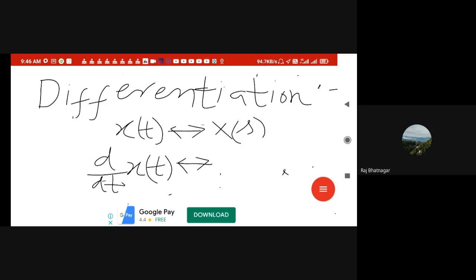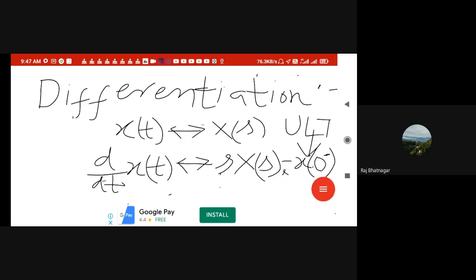Its transform will be given by s X of s minus x of 0 minus. Again, I am leaving the proof for you to show that it is equal to this, right? So the transform of d by dt x of t is s into X of s minus x of 0 minus, right? This 0 minus will appear only when we go for the unilateral Laplace transform.